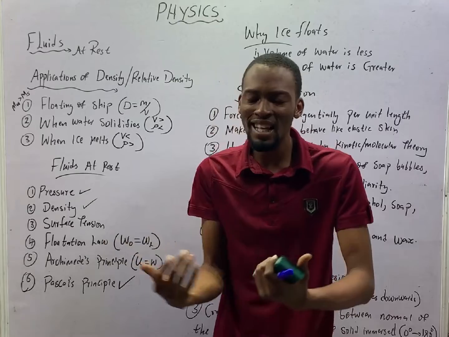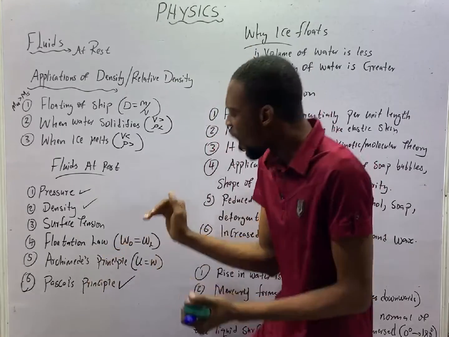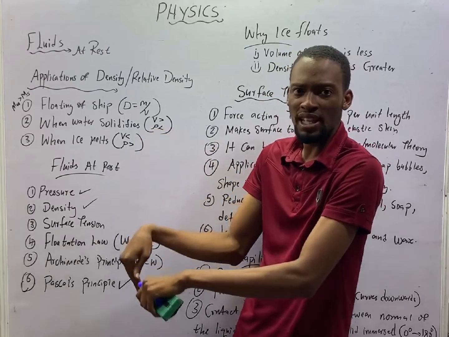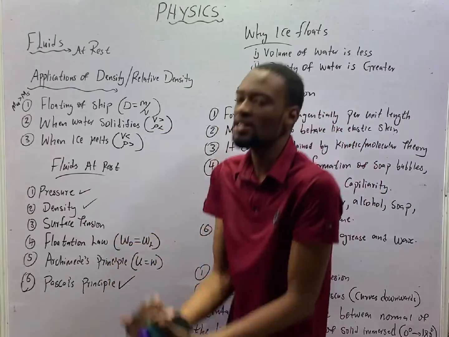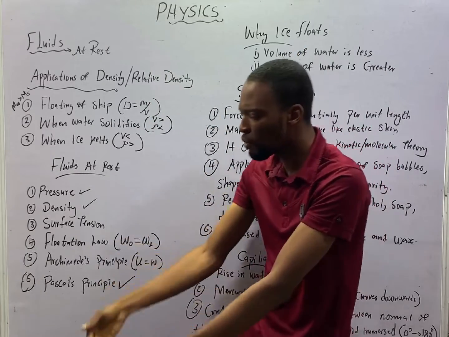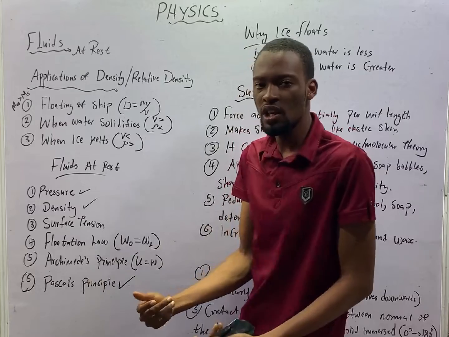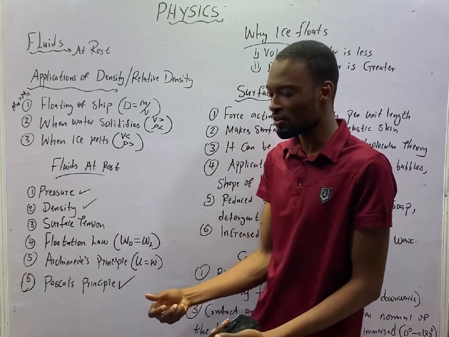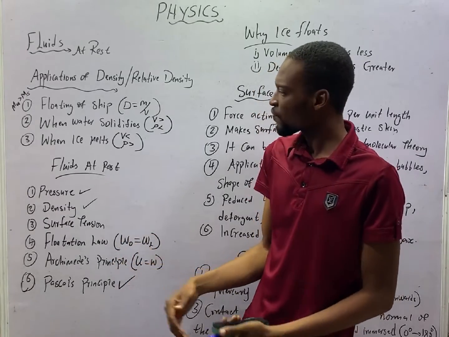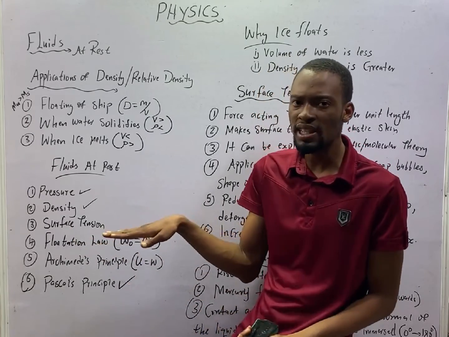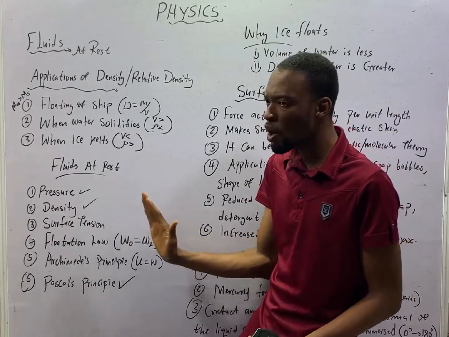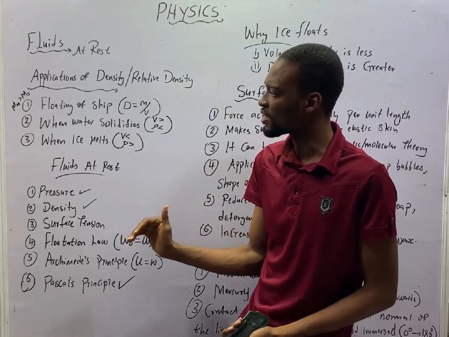So, Archimedes' principle states that the upthrust experienced when you immerse an object in a fluid is equal to the weight of the fluid displaced. So, the more the weight you have, the more the upthrust, the more the push you get from fluids or from liquids. And the law of flotation states that for objects to float in water or in liquid, the weight of the object should be equal to the weight of the liquid displaced.